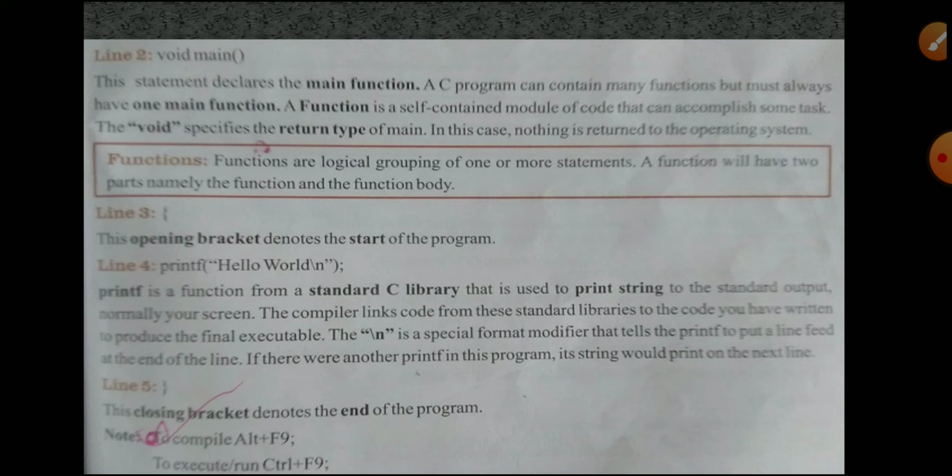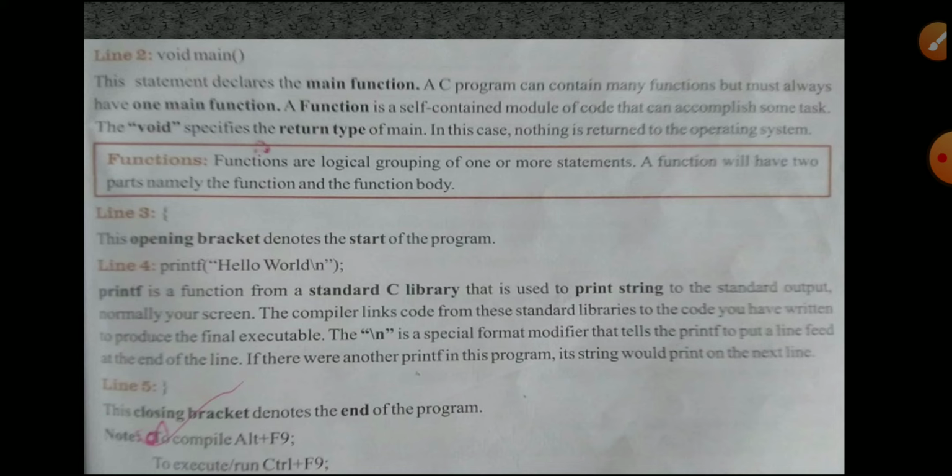Okay, functions, in that box itself they gave a note. Functions are logical grouping of one or more statements. A function will have two parts, namely the function header and the function body. Already I told you main function, sub functions, but the function itself has two parts.